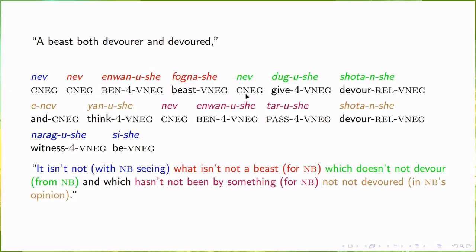And here we have our first instance of overt person marking on tar, namely the fourth person, because a beast devoured, we are not specifying what or who the devourer is, although from context we know that it is the beast itself, so I probably could have used reflexive marking, but that would lose some of the structure of the original, and I like to preserve as much structure as I can when translating.